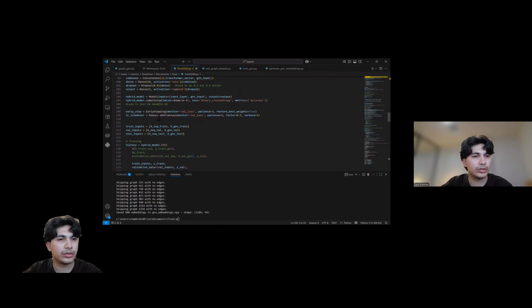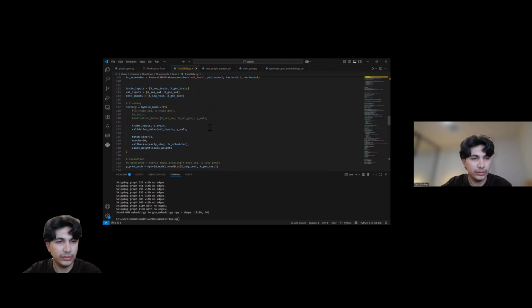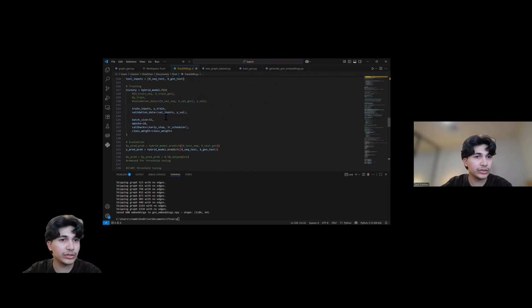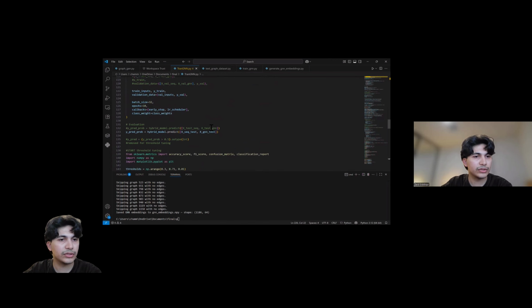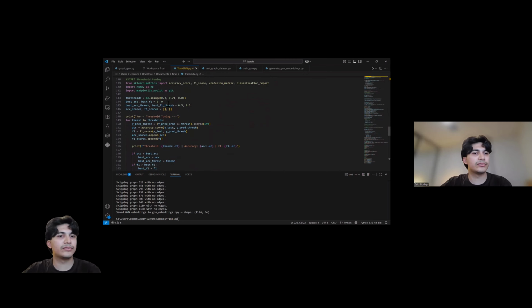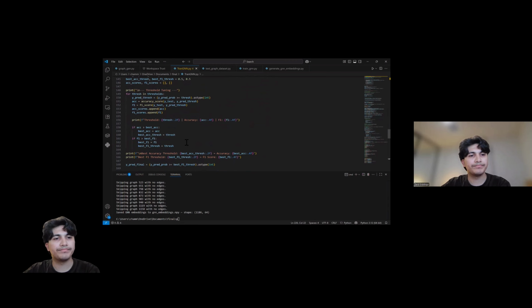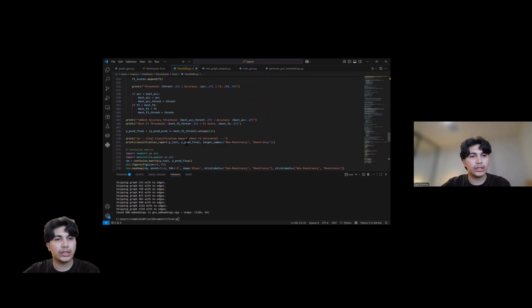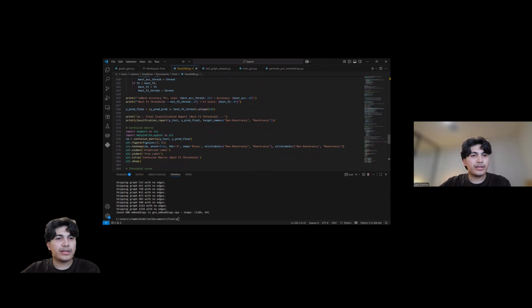is run. Early stopping and reduced learning rate on plateau are implemented, and the model trains itself based on our inputs. Threshold tuning then starts up, and it runs on these thresholds to look for the best threshold based on the F1 score, not the accuracy. So it tells us what the best accuracy threshold was, so we can see what the highest accuracy was while running, and it also shows us what the best F1 threshold was.